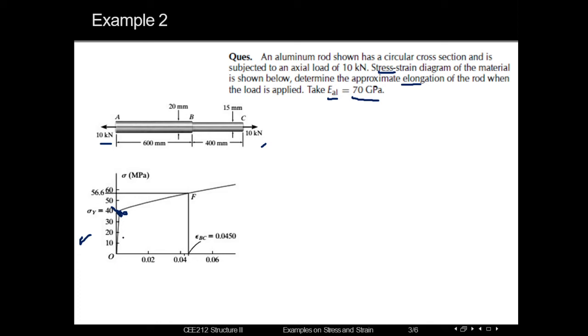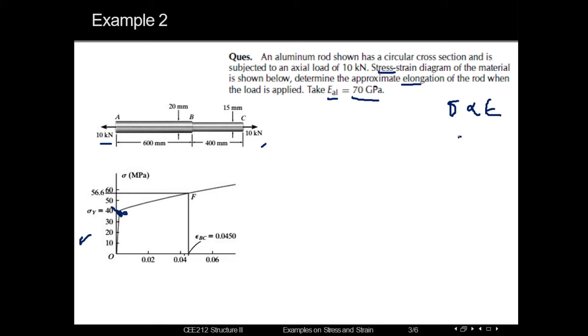In order to use the Young's modulus, we have Hooke's law, which says that stress is proportional to strain, which is expressed by epsilon.